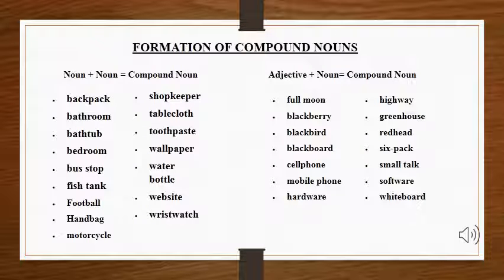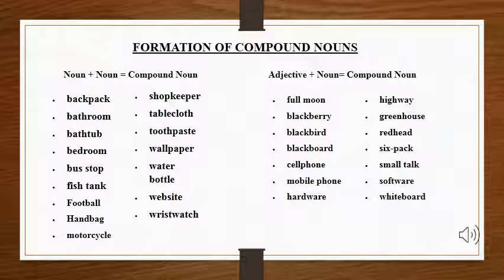Here we have the formation of compound nouns, how they are made. They can be made by adding two nouns together, or they can be made by adding an adjective and a noun together. Like you can see in the examples, there's a backpack, there's a bathroom, there's a bathtub, bedroom, bus stop, fish tank, football, handbag, motorcycle.